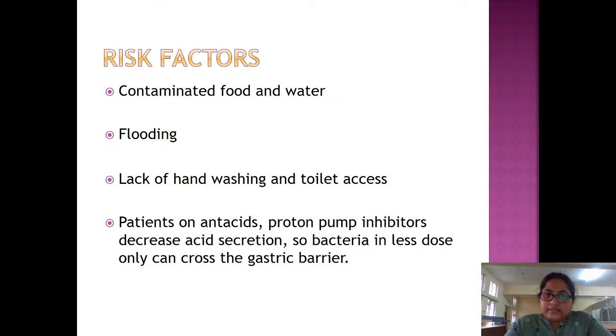And patients on antacids or proton pump inhibitors, which decrease acid secretion. So bacteria in a lower dose can cross the gastric barrier. We have already studied that 10 power 3 to 10 power 6 organisms are required to cause typhoid disease, and we also know that gastric acid acts as a natural barrier for infections. So if the patient is already on antacids or proton pump inhibitors like pantoprazole, lansoprazole, omeprazole, esomeprazole, anything like that, that will decrease acid secretion. So a lesser quantity of bacteria is enough to cause the disease.